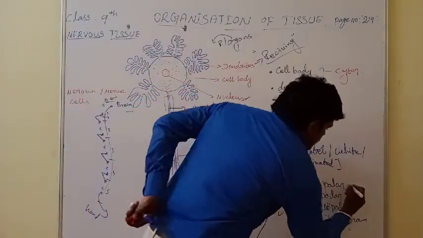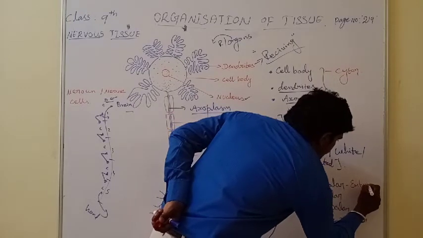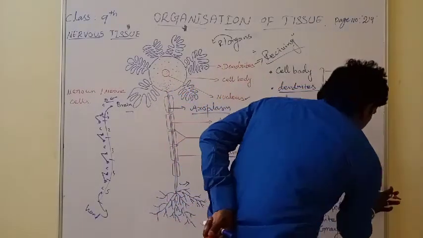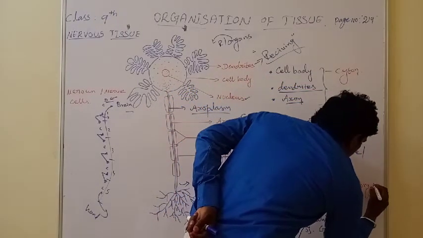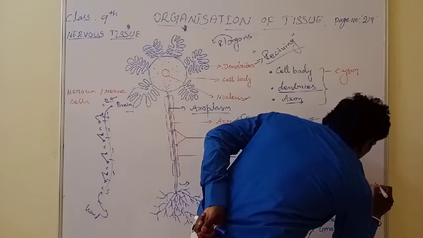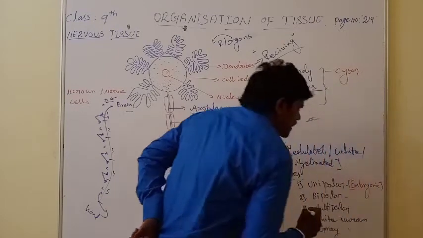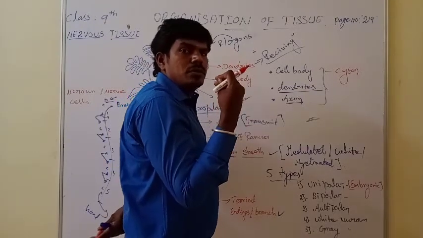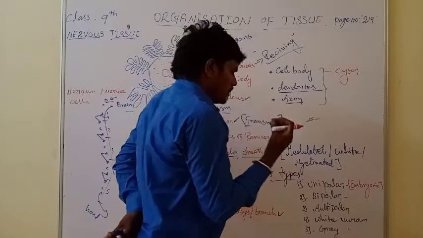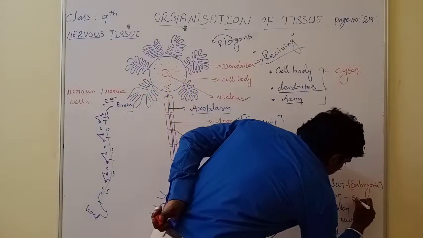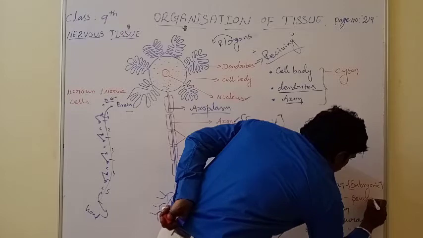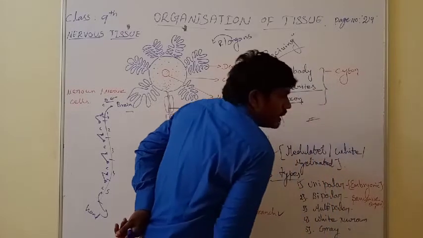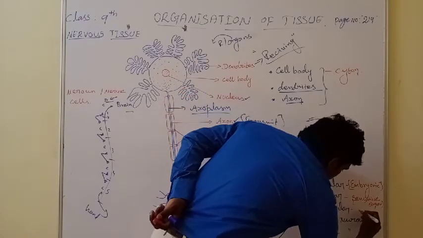Unipolar neurons are present in the embryo stage, or embryonic stage. Bipolar neurons are present in sensory organs, such as the eye, nose and ear. Multipolar neurons are present in the cerebellum and the brain itself.